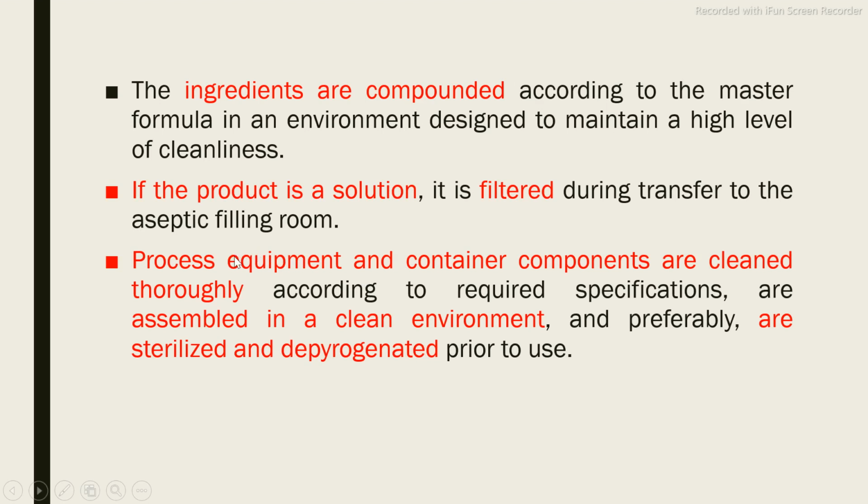Suppose you require an ampoule filling and sealing machine, and suppose the containers you require are ampoules or vials. Whatever equipment and machines you require must first be thoroughly cleaned, assembled in a clean environment, and then sterilized and depyrogenated prior to use. So before filling, this equipment and containers must be sterilized and depyrogenated.